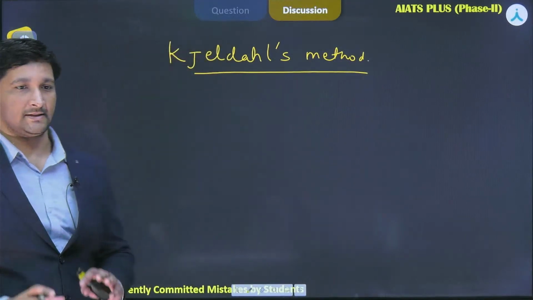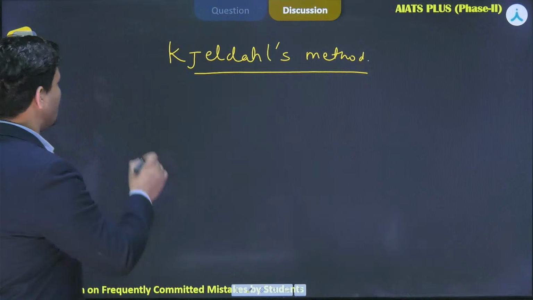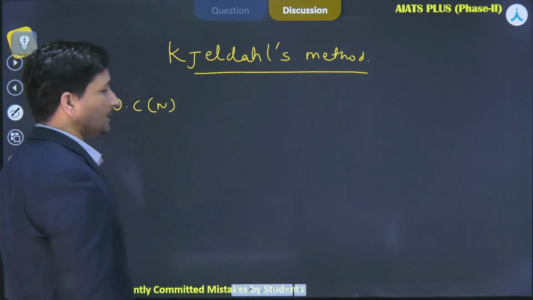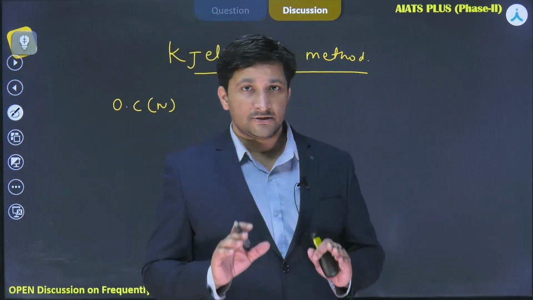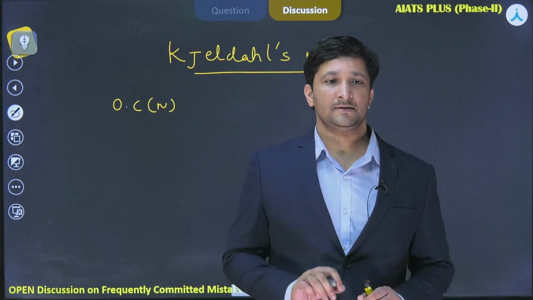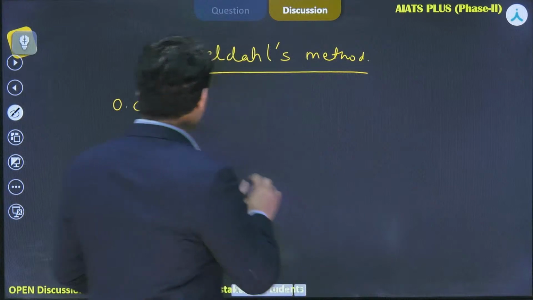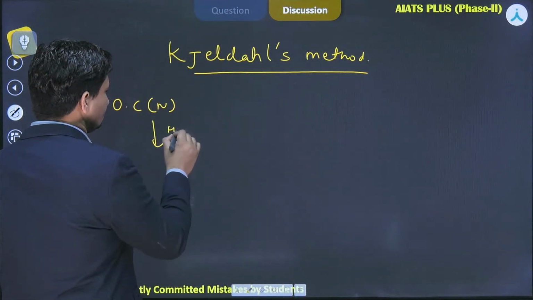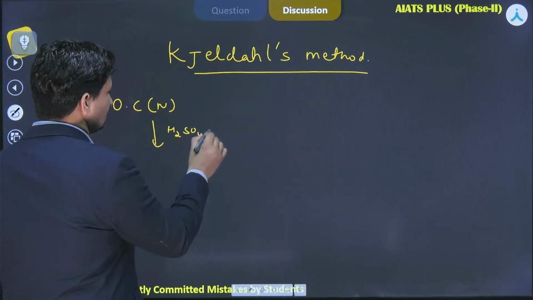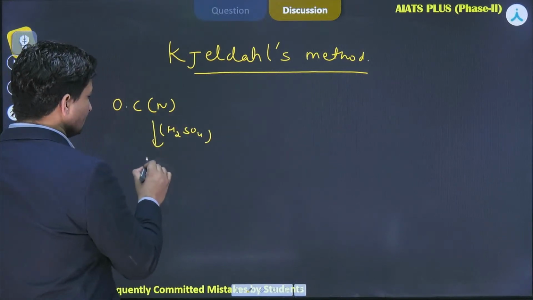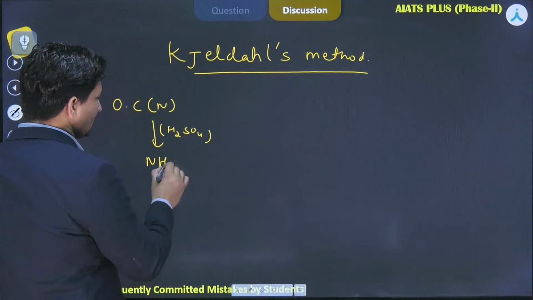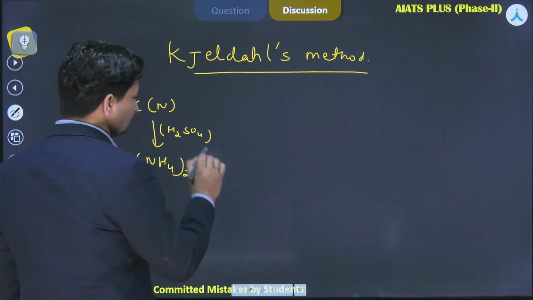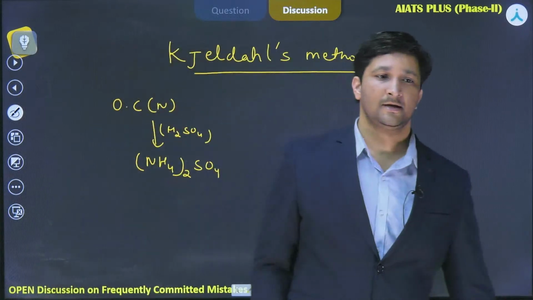For the Kjeldahl method, we have an organic compound containing nitrogen. It is allowed to react with concentrated sulfuric acid. Once it is treated with concentrated sulfuric acid, all the nitrogen is converted to ammonium sulfate, (NH4)2SO4.